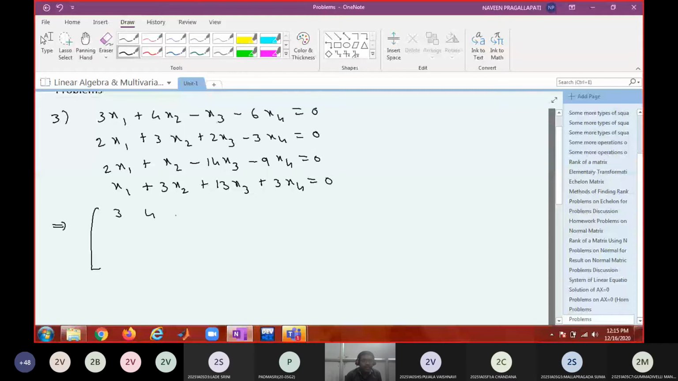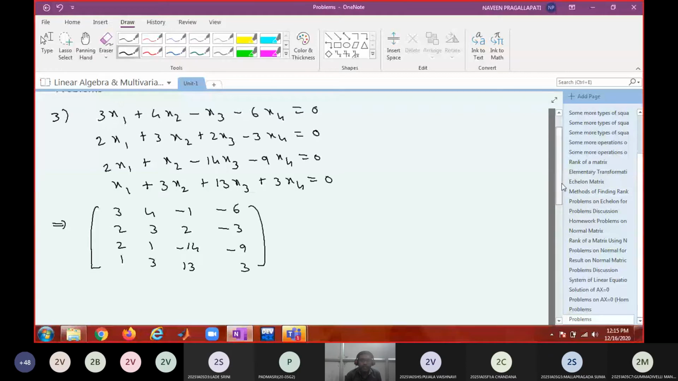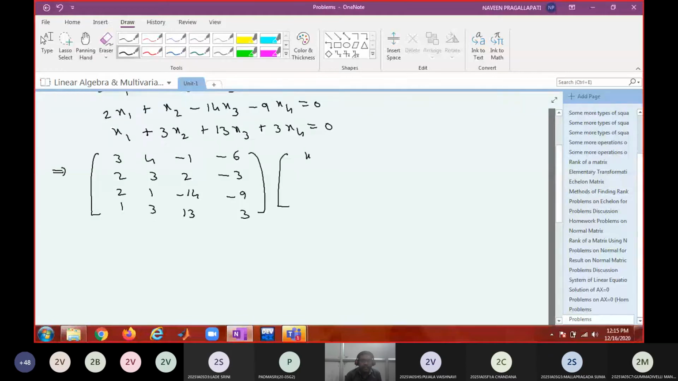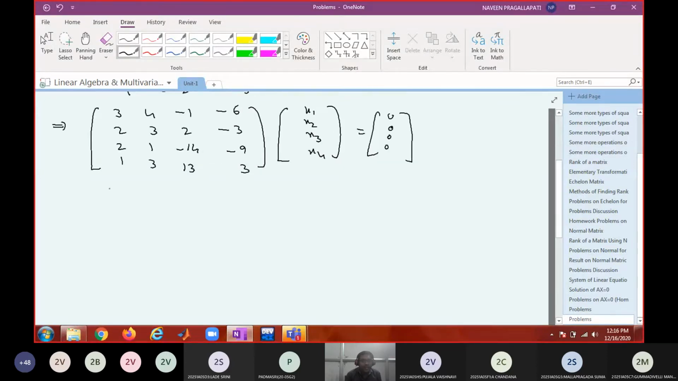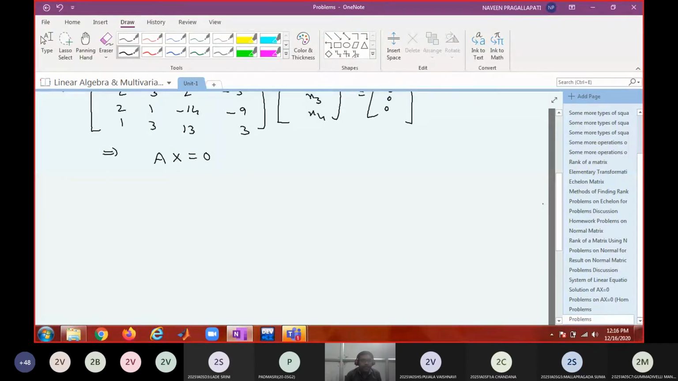So 3, 4, minus 1, minus 6; 2, 3, 2, minus 3; 2, 1, minus 14, minus 9; 1, 3, 13, 3, into x1, x2, x3, x4, equal to 0, 0, 0, 0. It is a 4 by 4 system. Okay, so it is in the form Ax equal to 0, a homogeneous system.